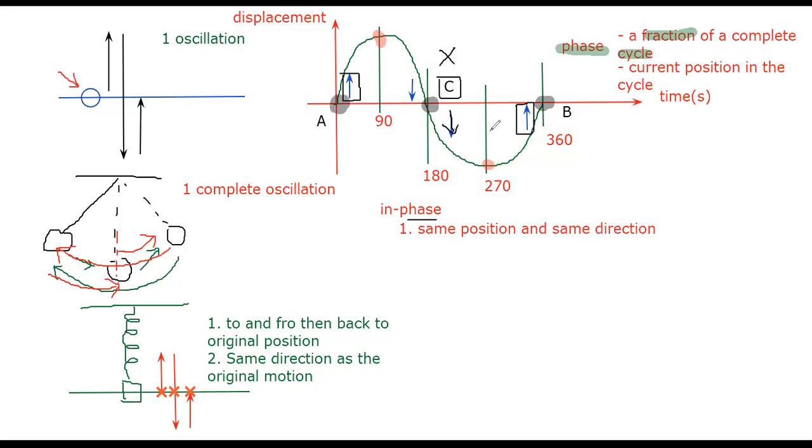No, they are not in phase, simply because the direction is not the same. Okay, only B and A, they are in phase because they are in the same current state of motion. Okay, so that is in phase. Make sure that you understand what is the meaning of in phase.